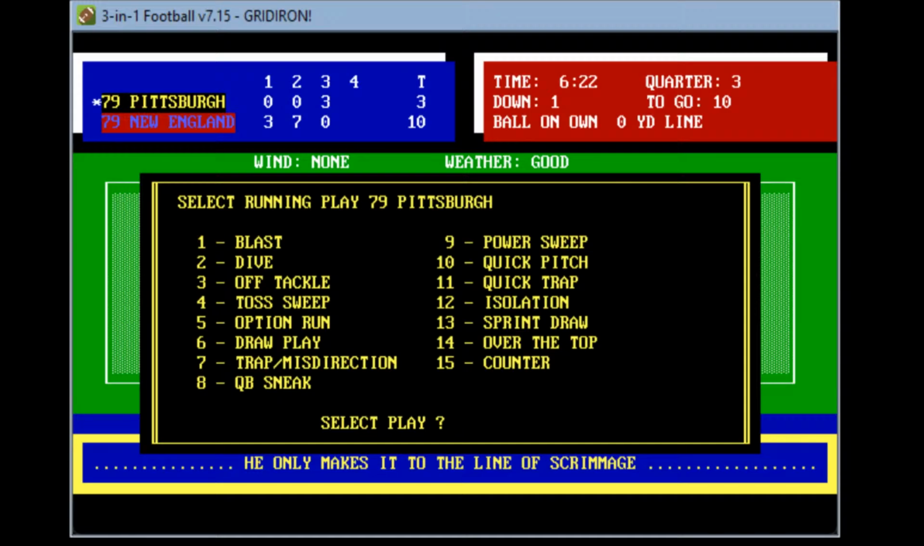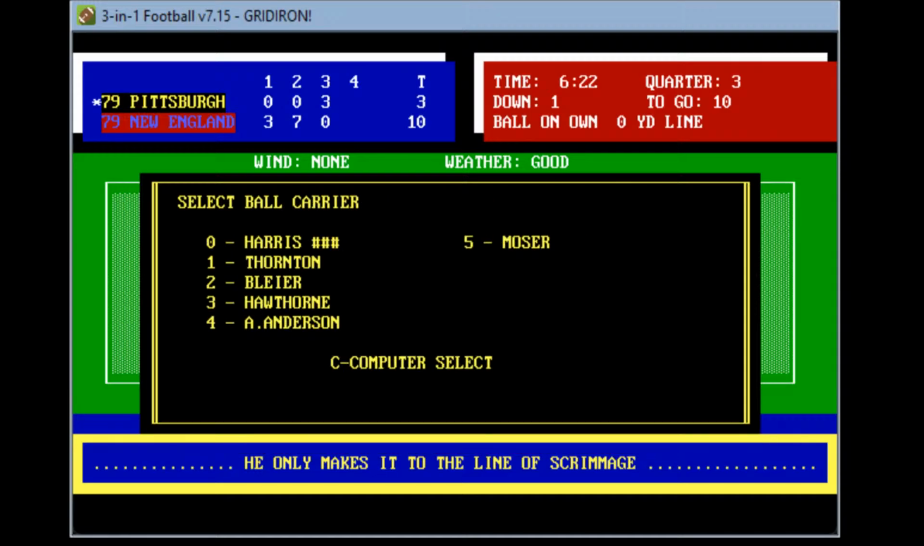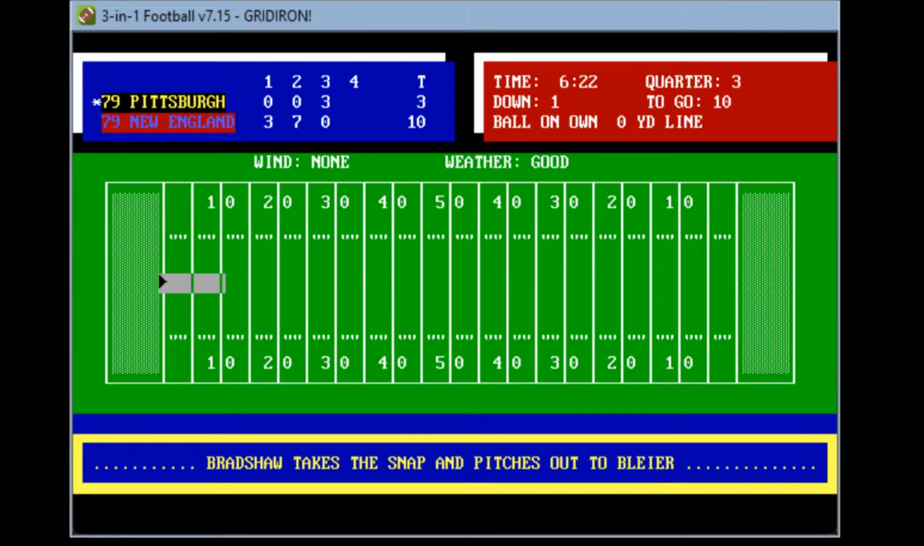So let's see. Will they give it to Harris here in the shadow of their own goal line? Ooh, Harris is looking tired already. Let's give it to Blyer. Ooh, that's not a good sign. And Blyer gets around the left end. Gang of tacklers. Ooh, gets maybe to the line. Safety. Oh, New England gets the safety and is now 12-3 New England.